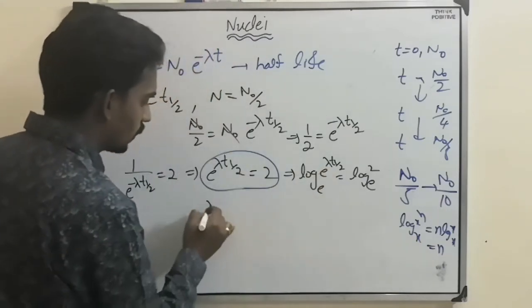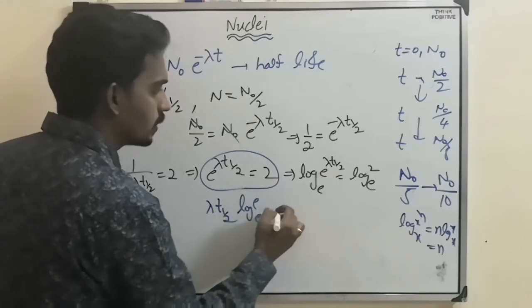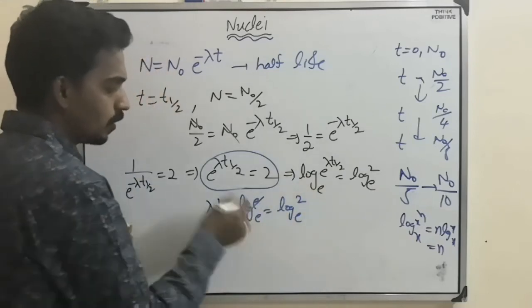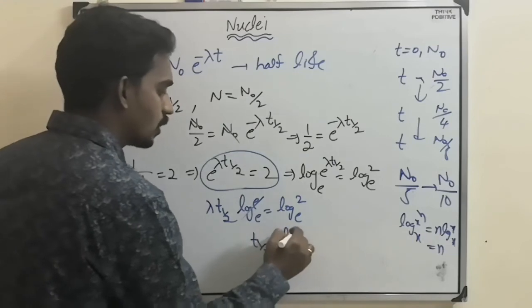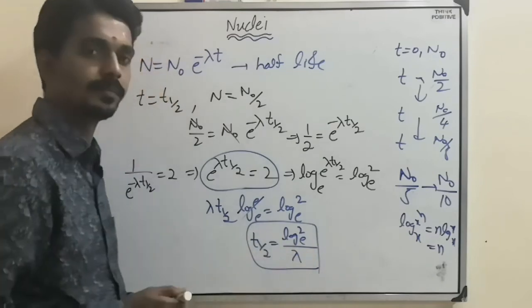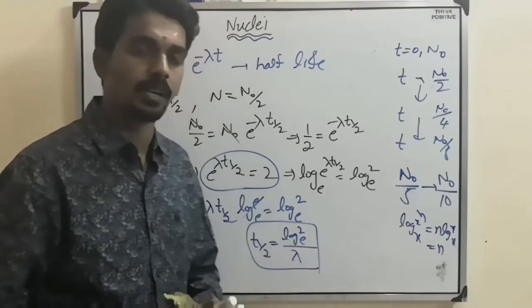So here it becomes lambda t half into log e base e equal to log 2 base e. So this becomes 1, so that t half becomes log 2 base e by lambda. So what is this? Half-life of a radioactive element.